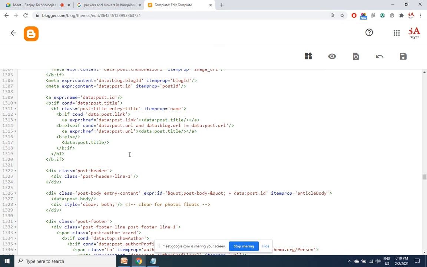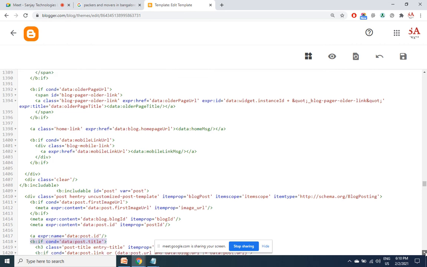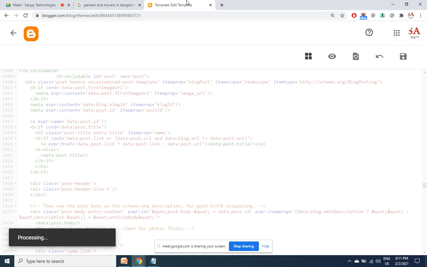So again I go, right now we are in the 13th, 19th line. I am pressing Ctrl F to find that line of code again and I see it here in the 14th, 18th line. The same type of code repeated because of the responsive theme. Once this change is done, I open my Blogger site again.